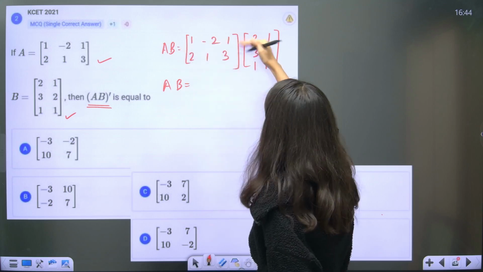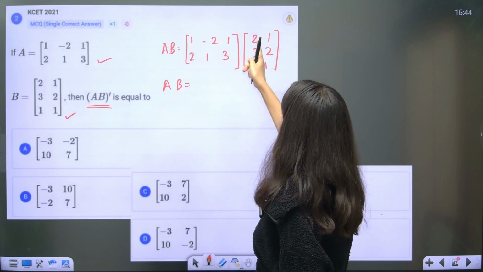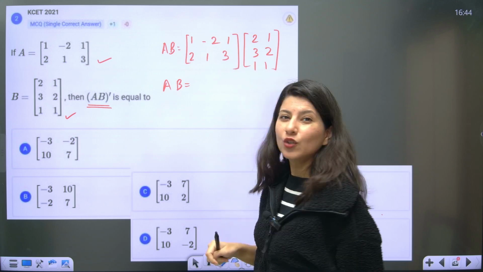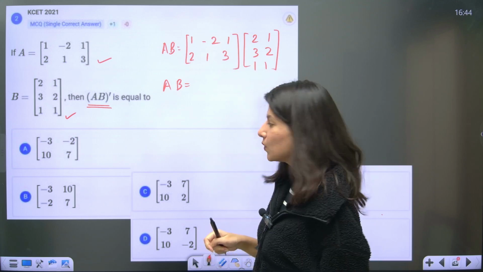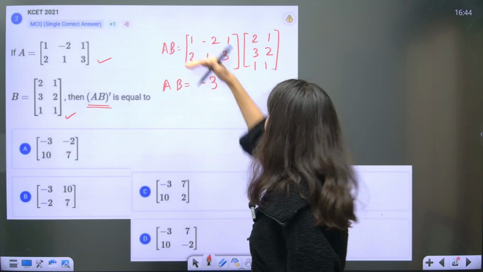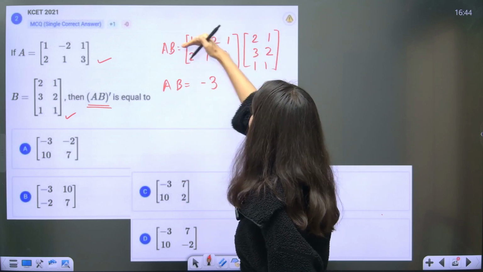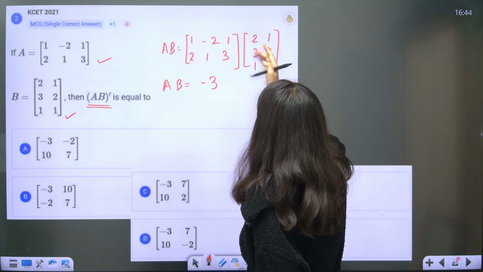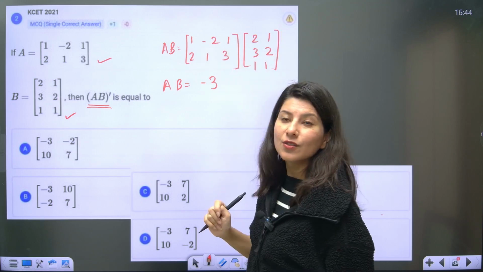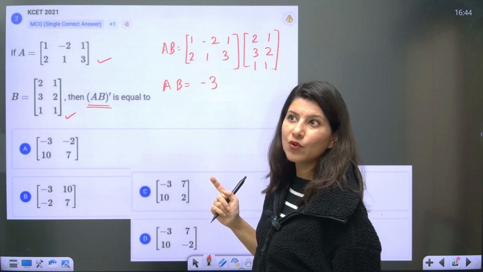So this is row number 1, column number 1. 2 ones are 2, minus 6 plus 1. 2 minus 6 plus 1 is going to become minus 3. Correct? Row number 1, column number 1. Row number 1, column number 2. 1 minus 4, 1. So this is 1 minus 4 minus 1.